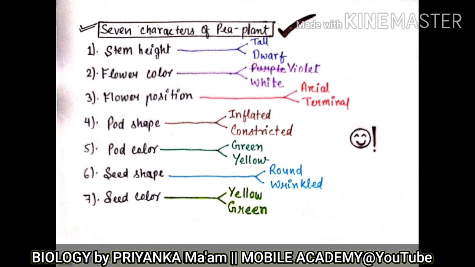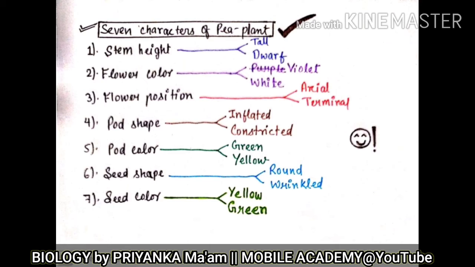The second character that Mendel chose for the pea plant is flower color. If you observe the pea plant in your surroundings, you can see that there are 2 colors in that particular pea variety. So the pea flower color can be either violet or white.